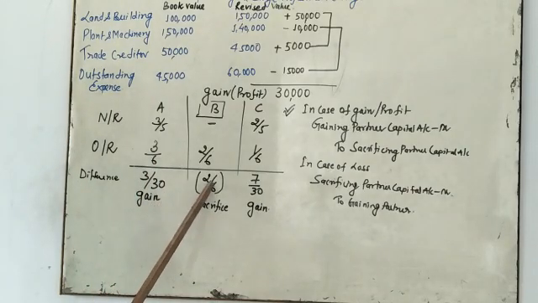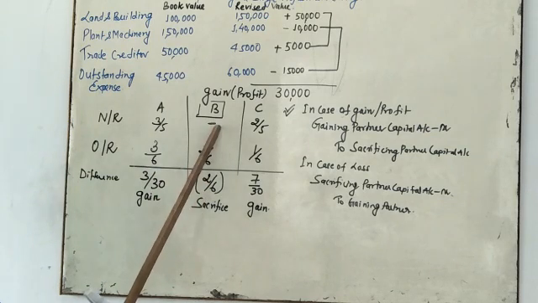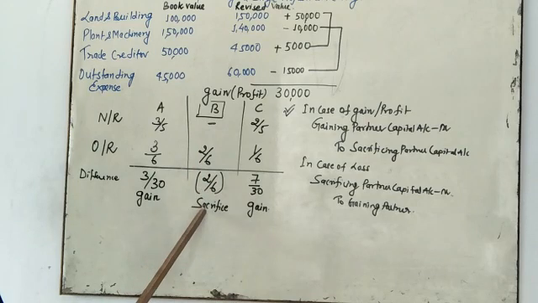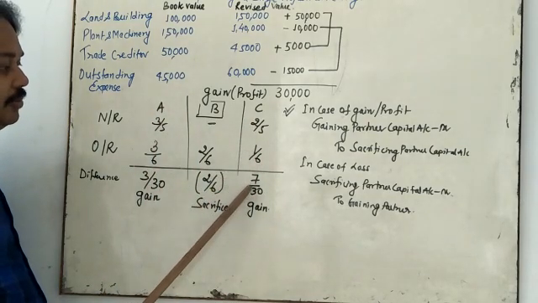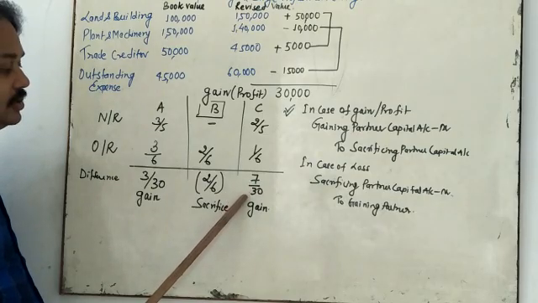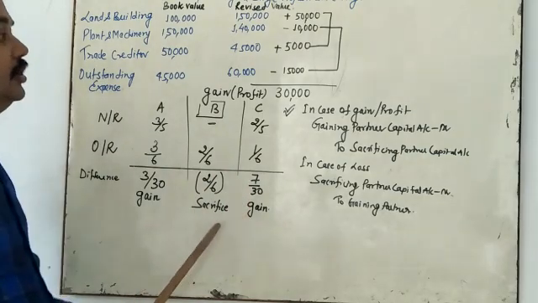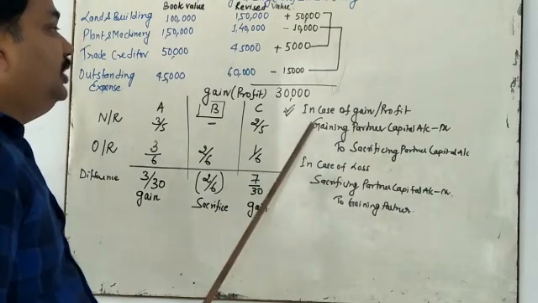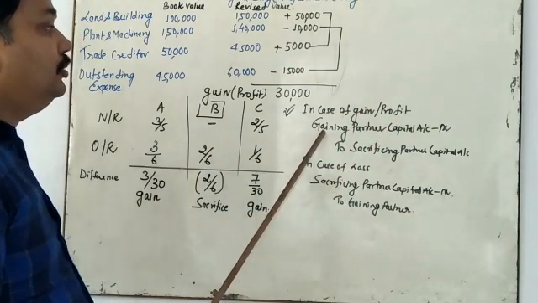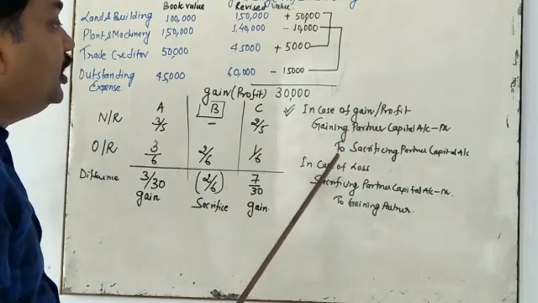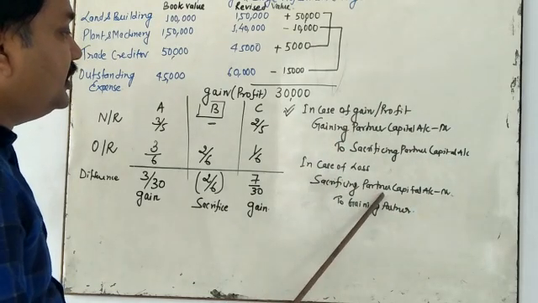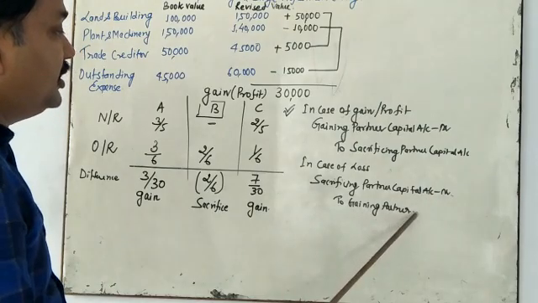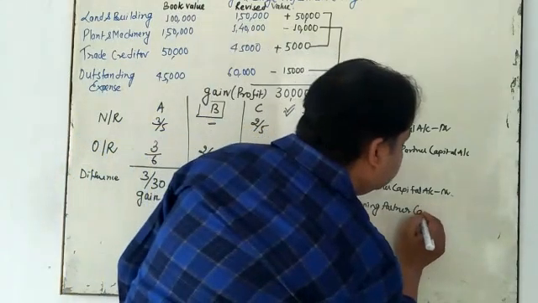If there is a negative value, 2 by 6 is a negative value because it is 0 minus 2 by 6, it is a minus. It is the sacrificing partner. Okay, my dear student. So in case of C, also gaining partner because 7 by 30 is a positive value. So what is the journal entry formula? In case of profit or gain, you have to do gaining partner's capital account debited to sacrificing partner's capital account. In case of loss, sacrificing partner's capital account debited to gaining partner's capital account. Okay, we put it here.